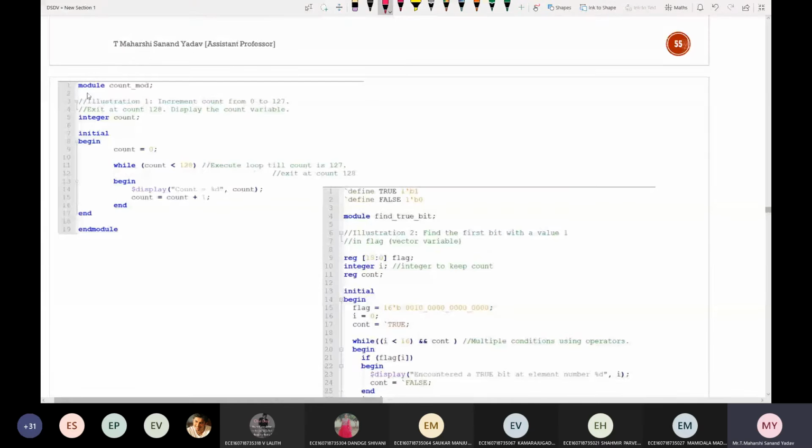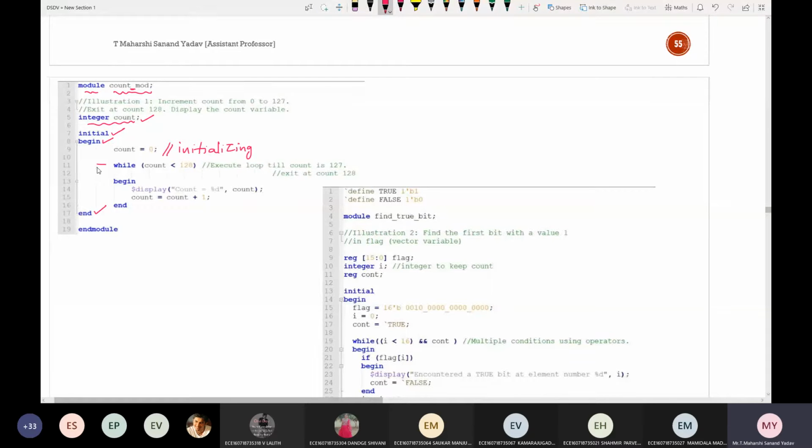I've taken some random example. Module followed by a name which I've given, count. What is this line called? Underscore. Correct, count underscore module. Integer count, so here count is of type integer. I think you know all these data types like int, char, float, and double. Next, coming to initial begin. For every begin there will be an end. Initially I'm initializing that particular count value to 0.